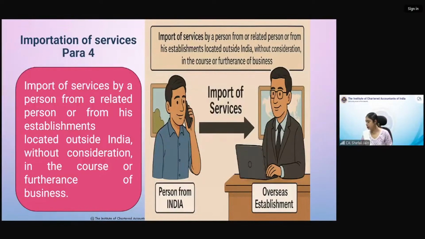Will it be considered as business because he has different registrations in the same state and same PAN? So if he is manufacturing products and utilizing them, yes, if they have different registrations within the same state, then that will become supply.